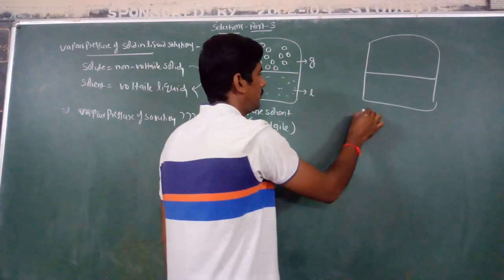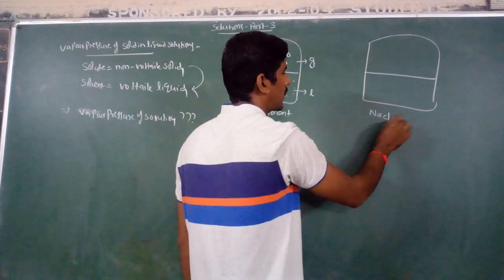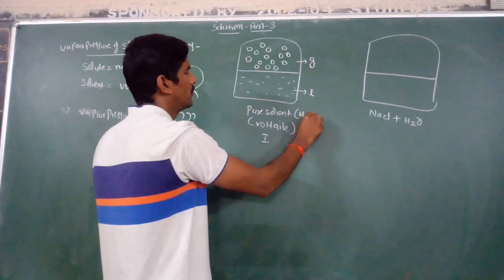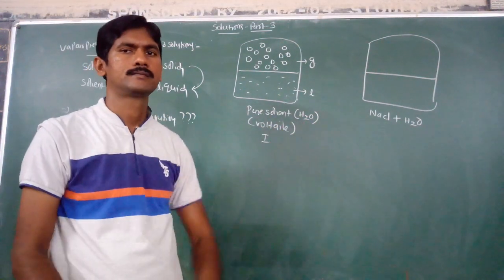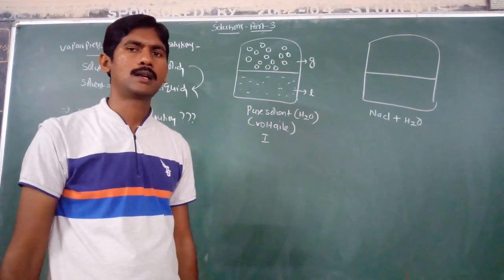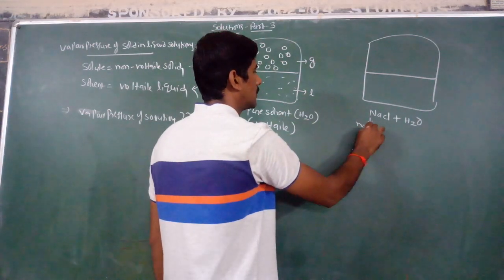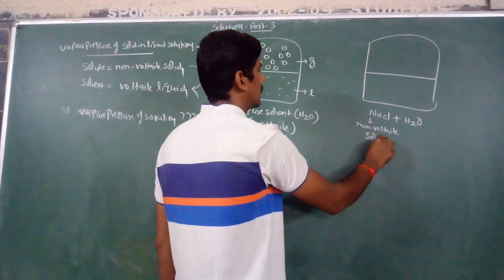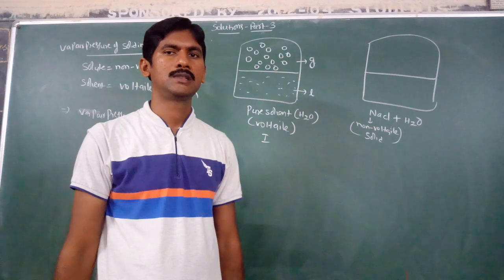And in the second beaker, for example, sodium chloride particles are dissolved in water, where the pure solvent is water. Sodium chloride is a non-volatile solid.